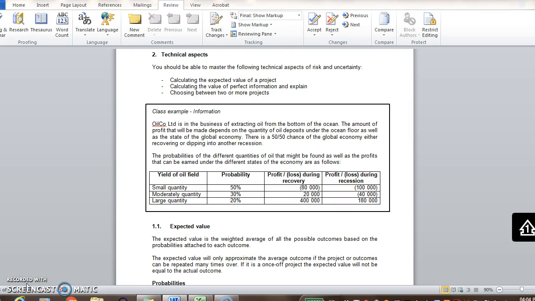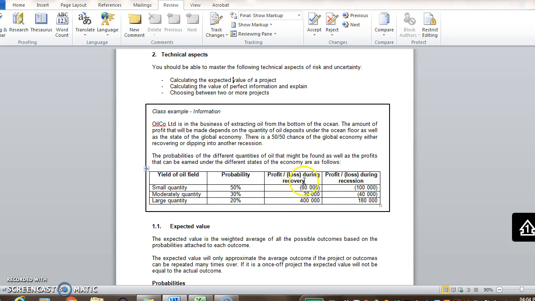So the probabilities of the different quantities of oil that might be found, as well as the profits that can be earned under the different states of the economy, are as follows. So they give you the yield. Then the probability of each one. So 50% probability of a small quantity of oil being found, 30% of moderate quantity, and 20% of a large quantity. So you must always make sure that it adds up to 100%.